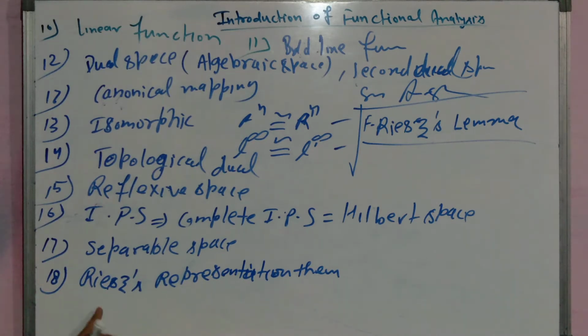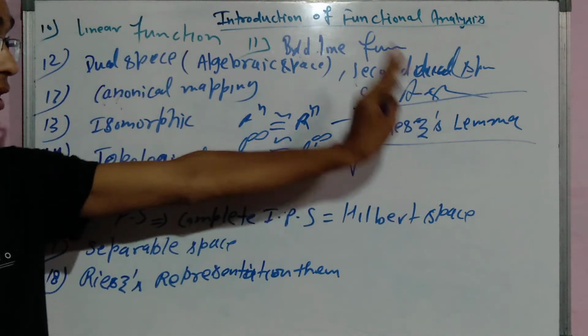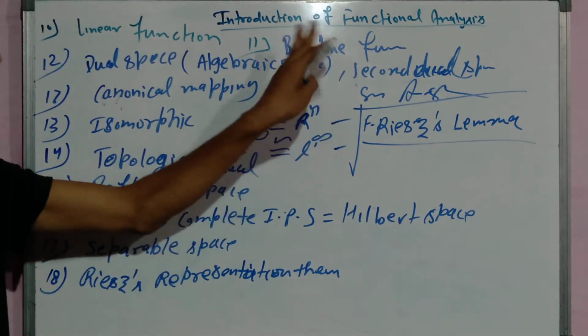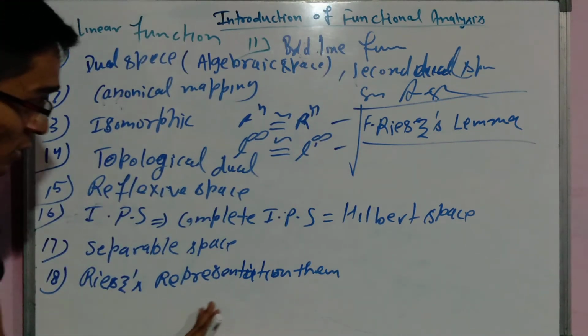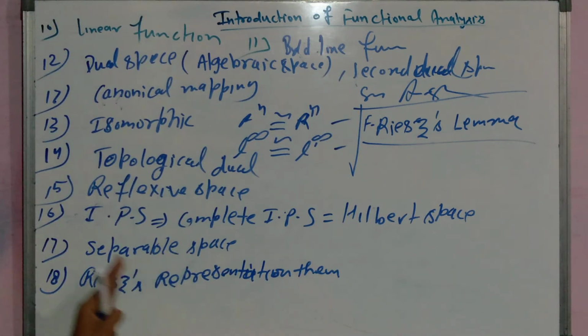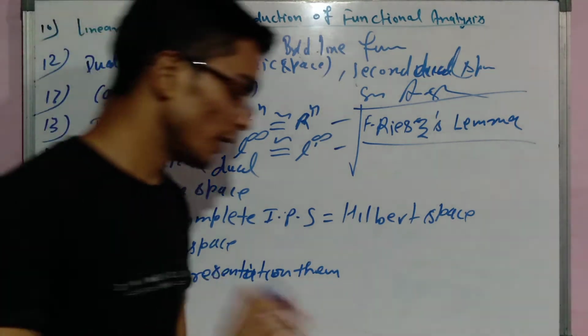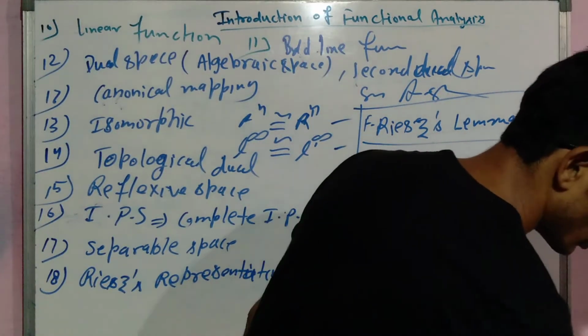Both are different. F. Riesz lemma is for the normed linear space, and Riesz representation theorem is for inner product space.